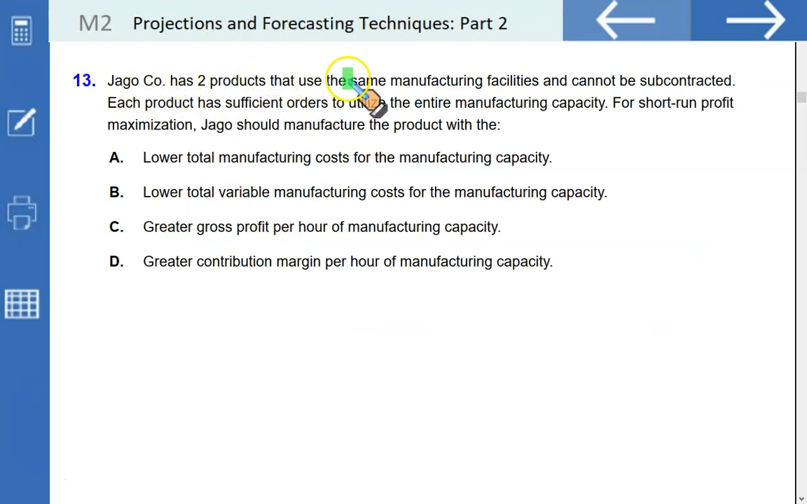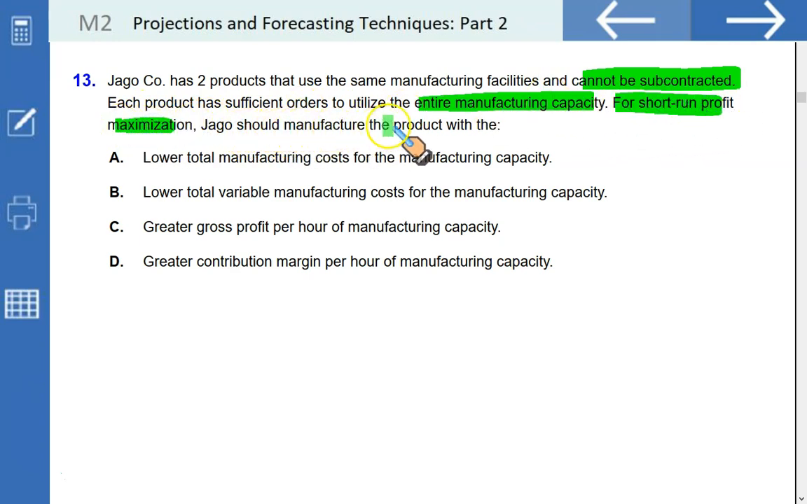Jago company has two products that use the same manufacturing facilities and cannot be subcontracted. Each product has sufficient orders to utilize the entire manufacturing capacity. For short-run profit maximization, Jago should manufacture the product with low total manufacturing cost for the manufacturing capacity. This is one of the components. We also need the selling price. Sale price of the product must also be considered, not just manufacturing cost. Low total variable cost for manufacturing capacity, again sale price requires consideration. Greater gross profit per hour of manufacturing capacity. Gross profit includes fixed cost that must be removed for decision making in the short run. So this is not the right approach.